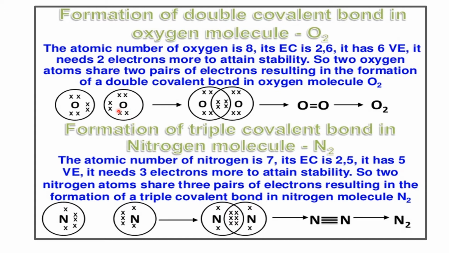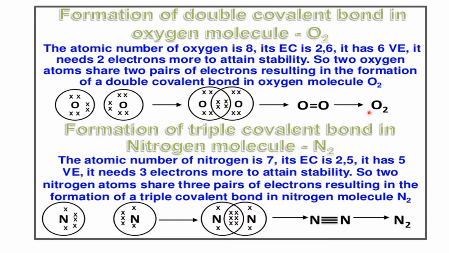So here you can see that there is one pair of electron and the another pair of electron from other oxygen atom will combine, results in the formation of double covalent bond, which is represented by two lines. So here you can see that between these two oxygen atoms, double lines are drawn. That shows that double bond is formed between these two oxygen atoms and it results in the formation of oxygen molecule O2. So in this way, oxygen molecule is an example for the formation of double covalent bond.